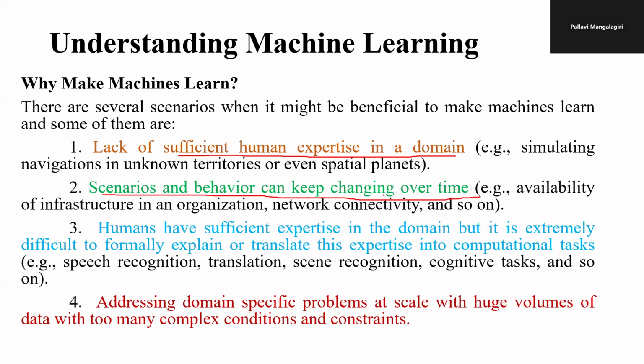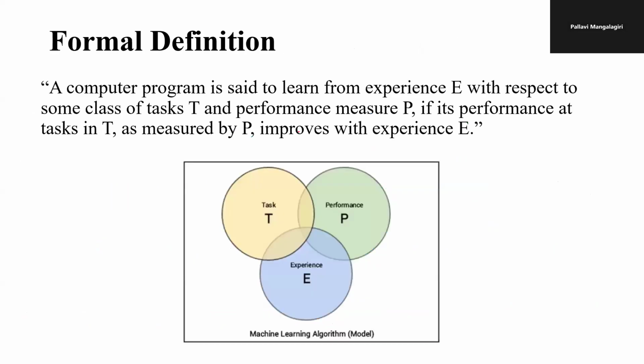This is also one of the major concerns. Apart from this, humans may have sufficient expertise in the domain, but translating the problem into a computational task is difficult. All these things we can train machines on, and they can learn by themselves and act on their own. This is the major definition of machine learning.